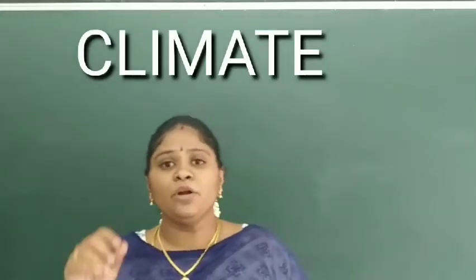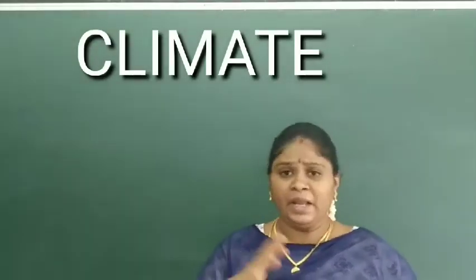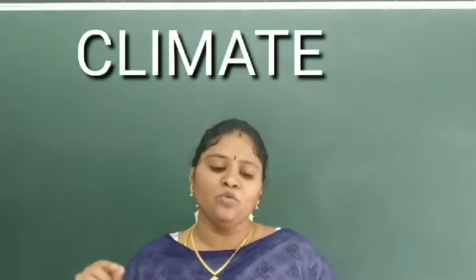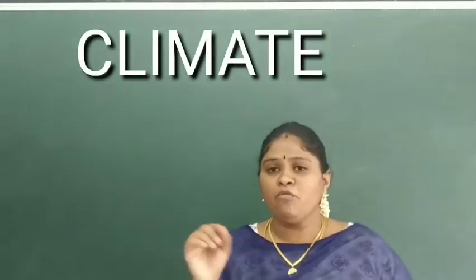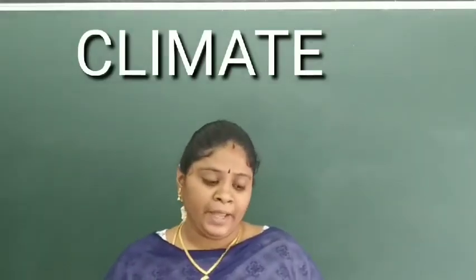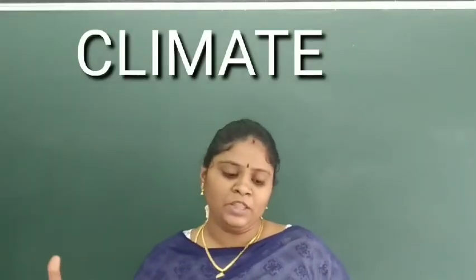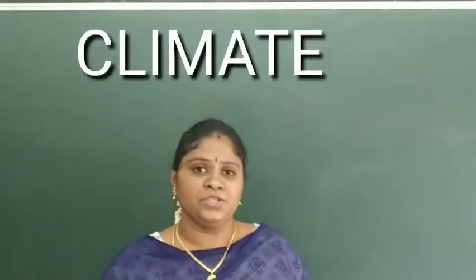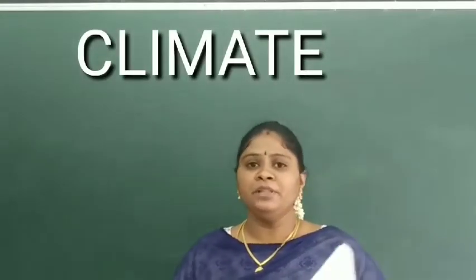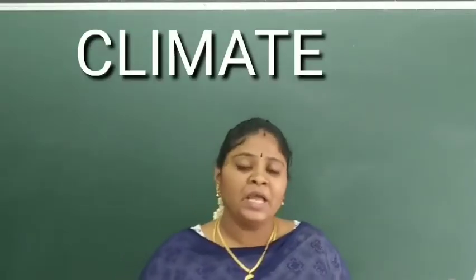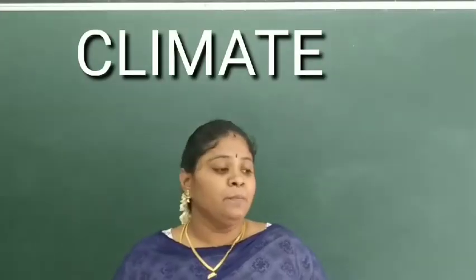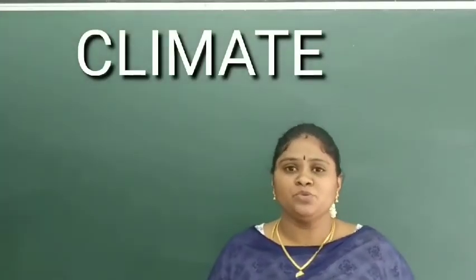Then if you see winter, at night time, in a place like Drass in Jammu and Kashmir, it will be a minimum of minus 45 degrees Celsius. And in Thiruvananthapuram in Kerala, it will be around 22 degrees Celsius. Here also you can find the vast difference prevailing between the two. So why is that happening? Based on the temperature aspects. Why is it so?